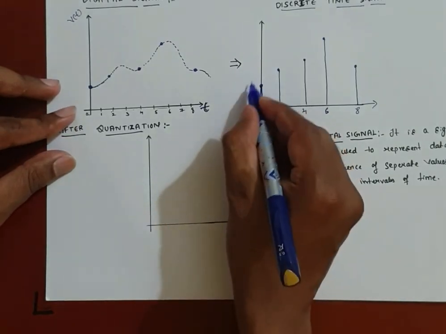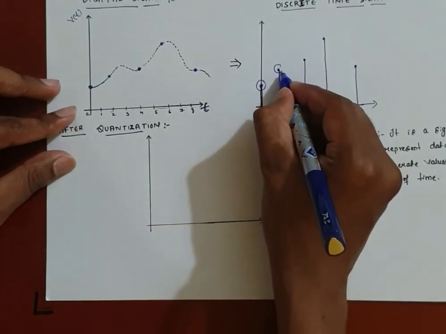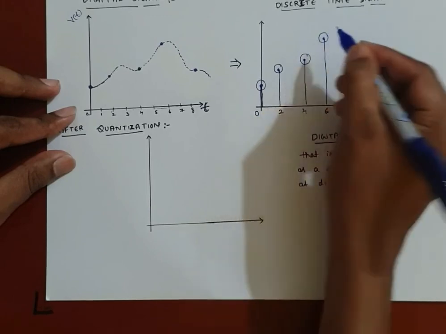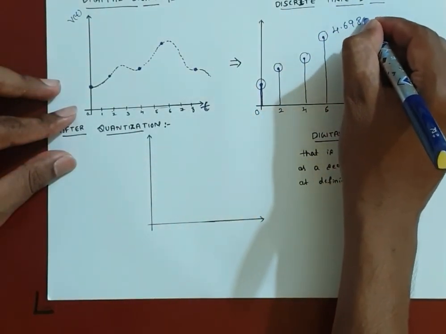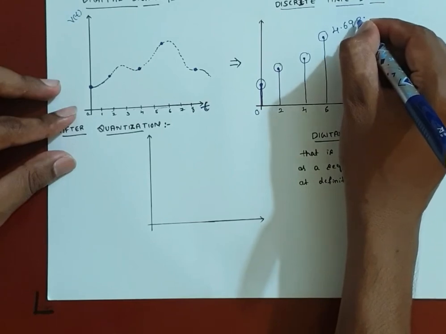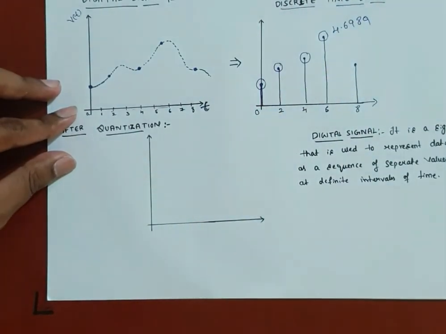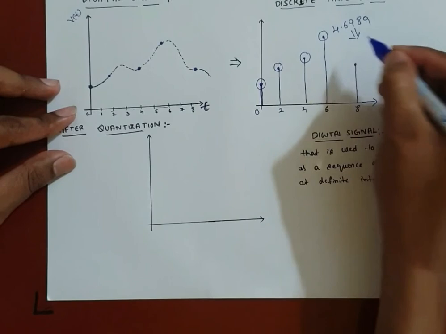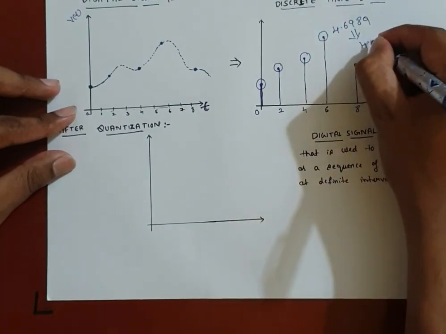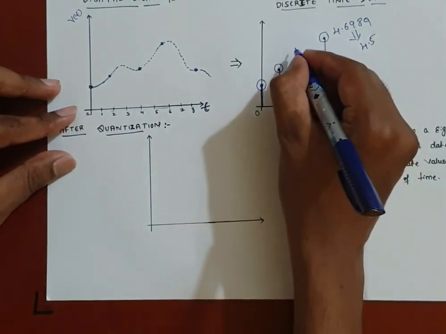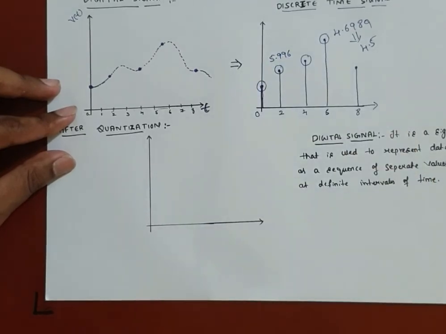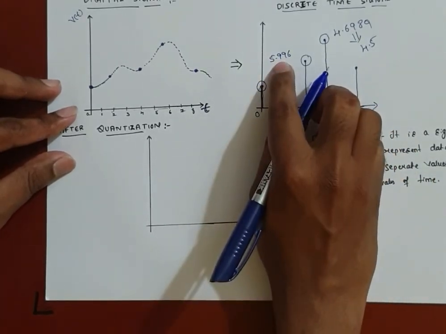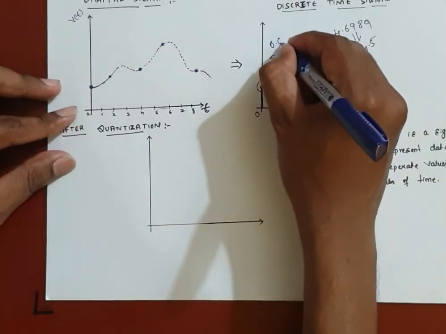Assume that these values are, say for example, 4.692889. So I will round this off to, say for example, 4.5. Even here, say for example, the value is 5.996 accurate, and the approximate value is 6.0.